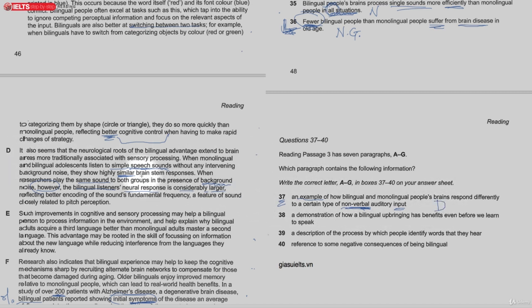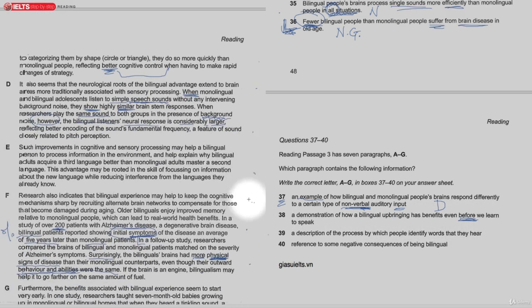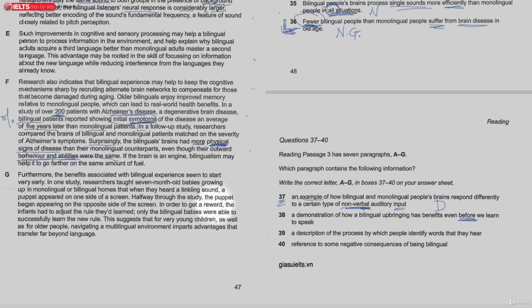And talking about an example, so here, starting here, when they do this, they show, okay, and so it's an example. Then a demonstration of how a bilingual upbringing has benefits even before we learn to speak. And I remember this is down here with the babies. Something about this 7-month-old babies, so it must be G.